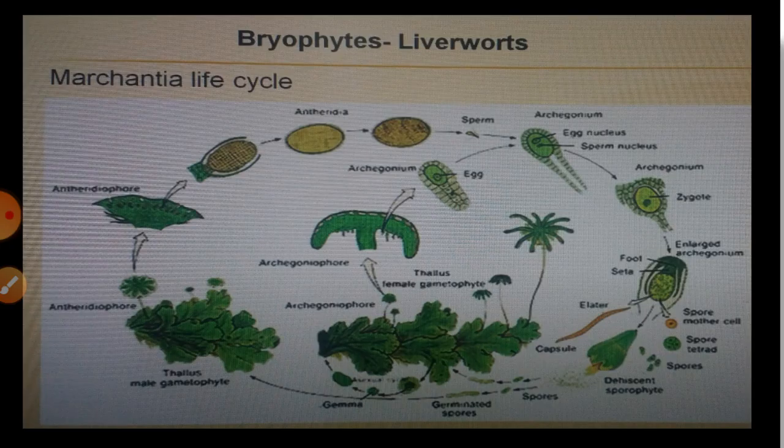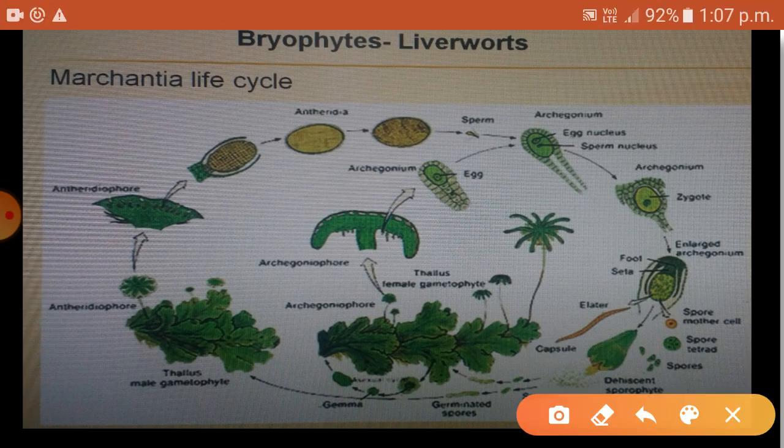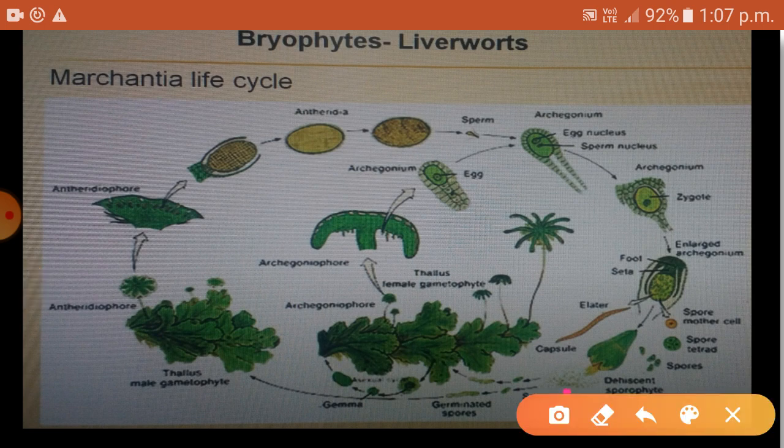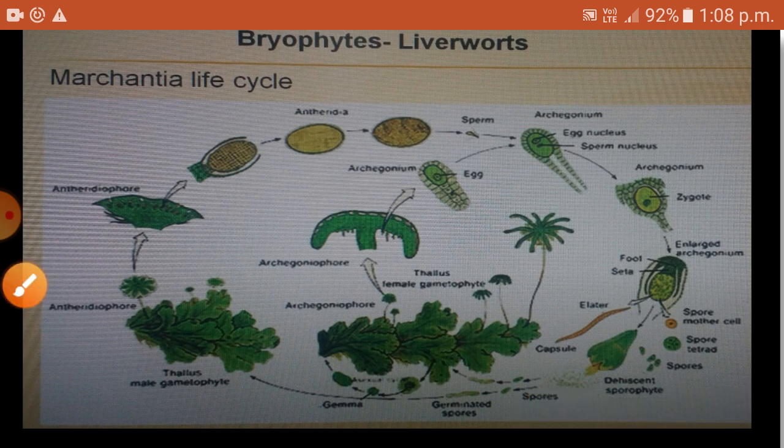Now let's learn about the sexual reproduction life cycle of liverworts. We will start from the spores. You can see the spores here, though it is little smaller. Where the dots I have put, there are the spores. Spores germinate into the plant body, which is a gametophyte.